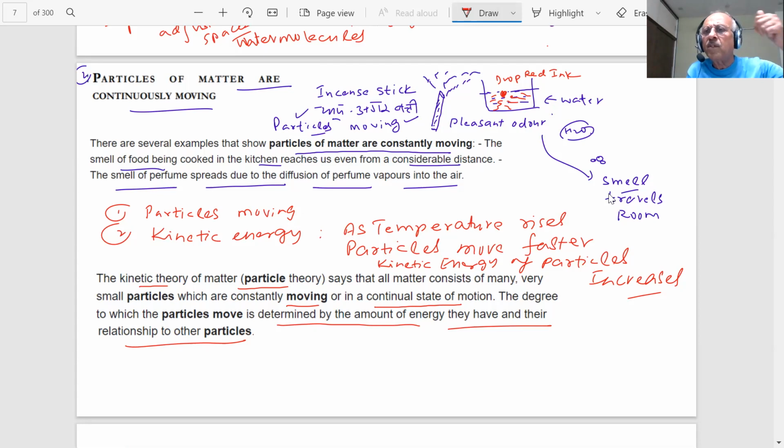Stay alert, focused, and concentrate on studies. Our purpose is to decode each and every word of the book, and to help you learn science in a simple and easy way.